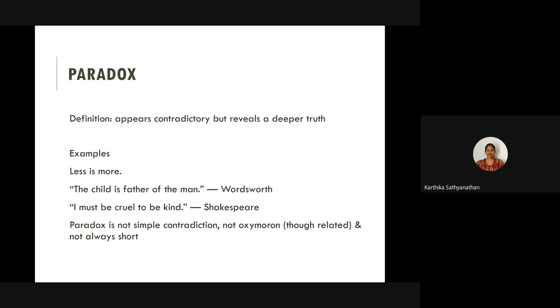Oxymoron is generally two words. And why is it not an oxymoron? It's also because less is more has a deeper meaning to it, a philosophical meaning, a deeper truth, which oxymoron won't have. What does less is more mean? Okay. Do you understand the difference? Meaning, let's take it in.